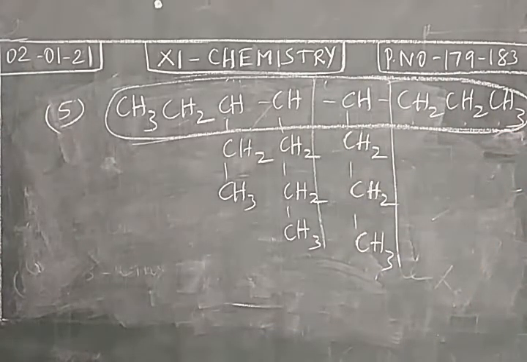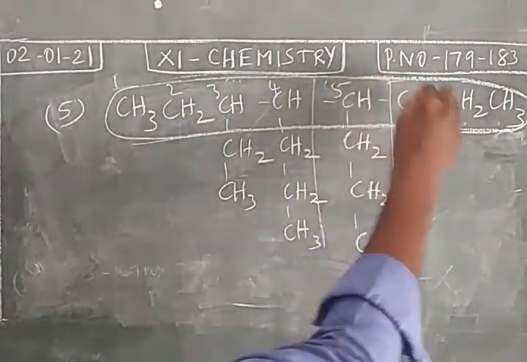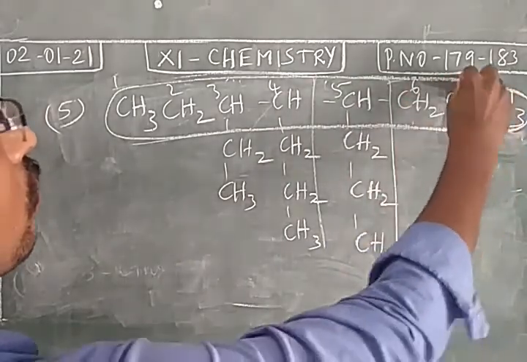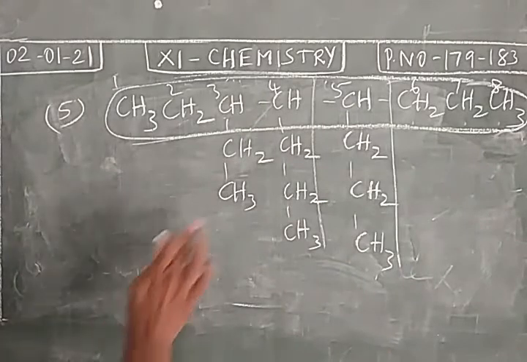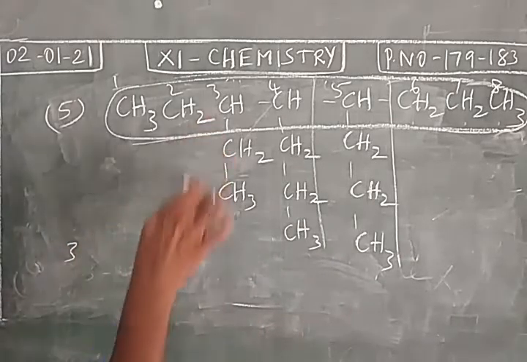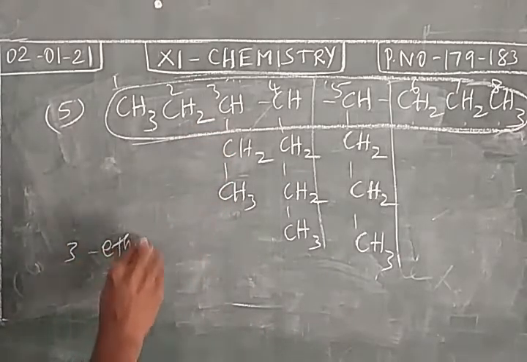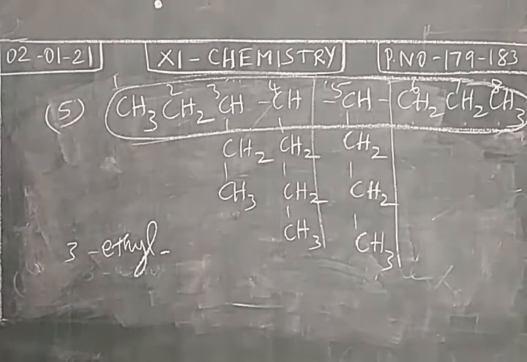Okay. How will you give the number? Left to right or right to left? So when you give number from left to right, the substituents are attached with the third, fourth and the fifth carbon atoms. So at third position we have ethyl, fourth position and fifth position we have propyl. Okay.